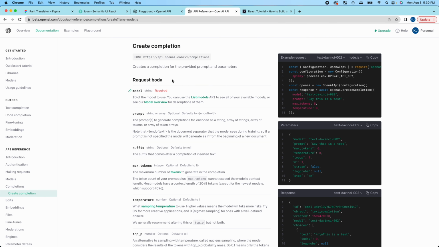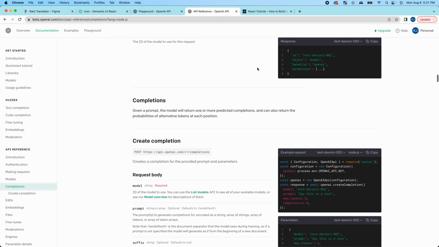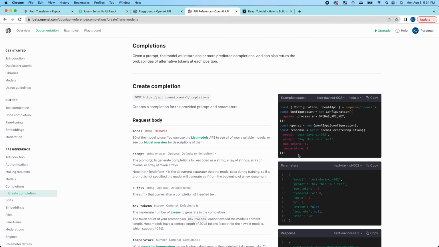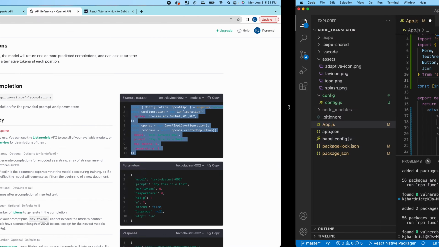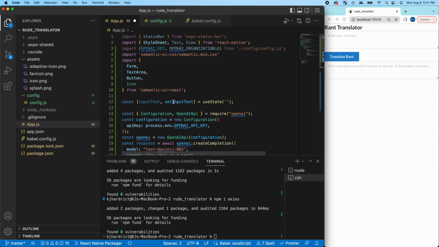OpenAI has pretty good documentation, as I mentioned earlier, so I'm going to just start configuring our file. I've already npm installed OpenAI so that we can get those. And now I'm going to add these right here to our code. I've already put another file that has my OpenAI key and my OpenAI organization ID, just in case it needs that for configuration.